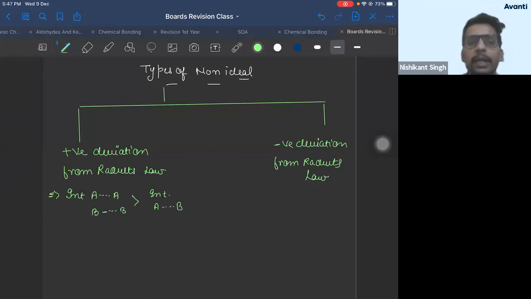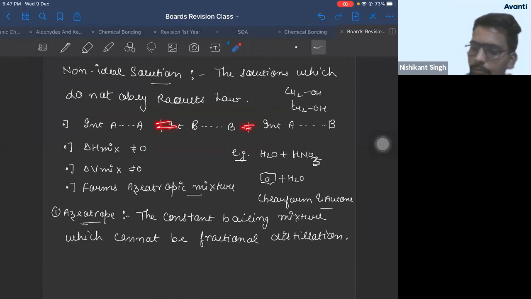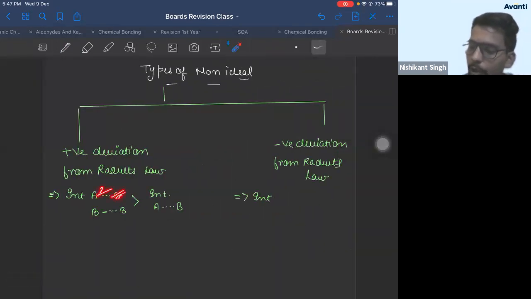Don't show it like this. Write it in words. If you show it like this, you're gone. Okay? And in negative deviation, we said here in ideal, non-ideal solution, they are not equal. Right? Here we are saying interaction in solute molecules must be, or solvent molecules must be greater than interaction between solute and solvent molecules.